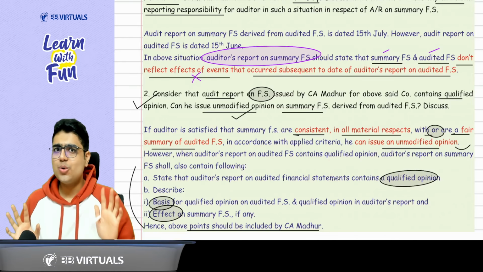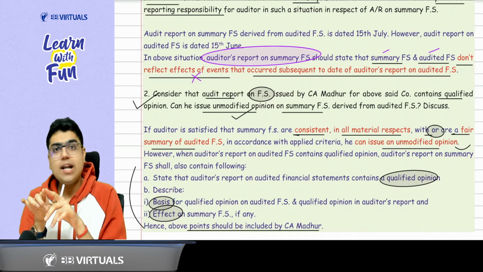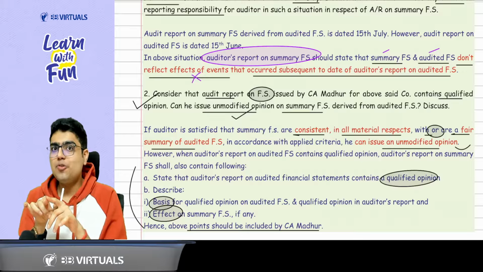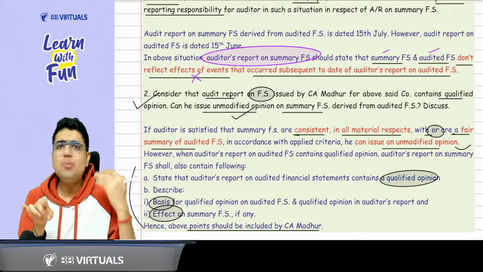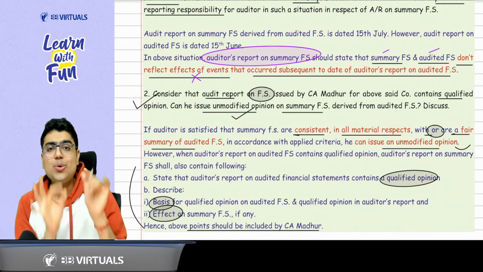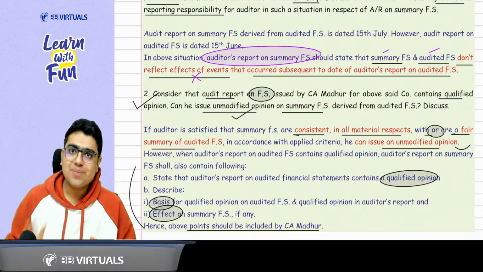My another question to you. If the whole financial statement contained an adverse opinion, or a disclaimer of opinion, can you still give an unmodified opinion on summary financial statement? Answer is no. In that case, I told you it is inappropriate. It is inappropriate to give an opinion on summary financial statement.